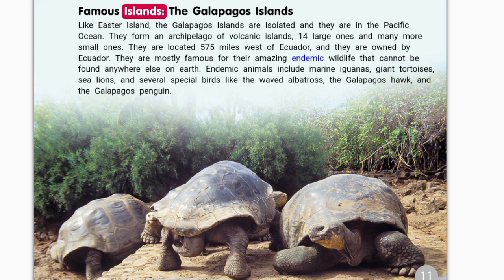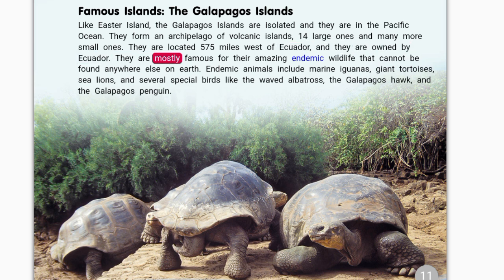Famous islands, the Galapagos Islands. Like Easter Island, the Galapagos Islands are isolated and they are in the Pacific Ocean. They form an archipelago of volcanic islands, 14 large ones and many more small ones. They are located 575 miles west of Ecuador, and they are owned by Ecuador.